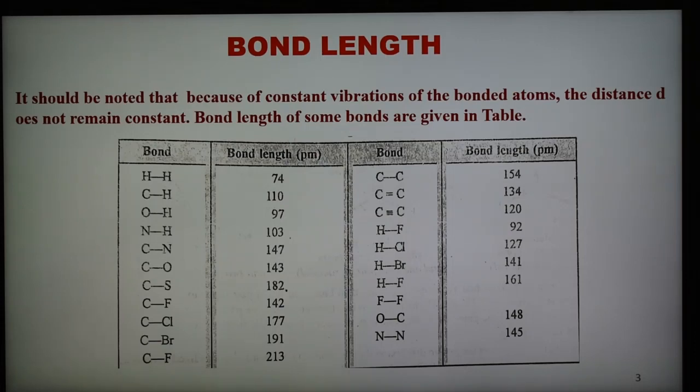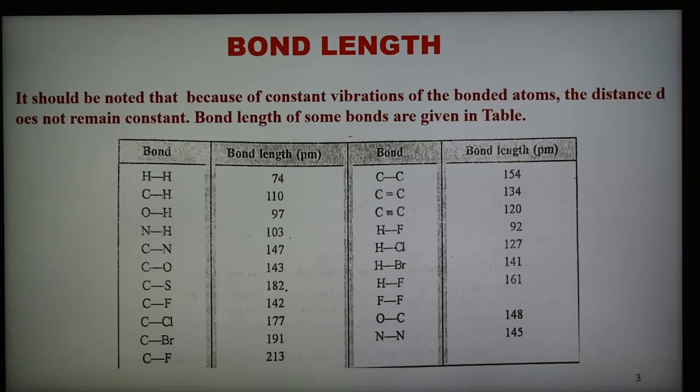Some bond lengths are shown in the table. Because of the constant vibration of the bonded atoms, the distance does not remain constant. Therefore, the bond length is actually the average distance between the nuclei of the bonded atoms.